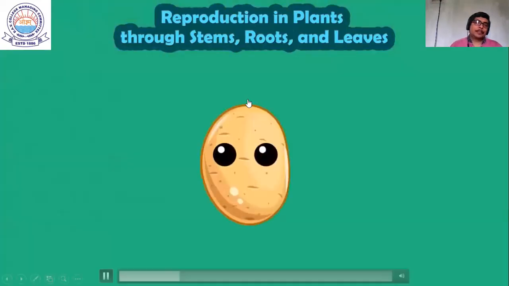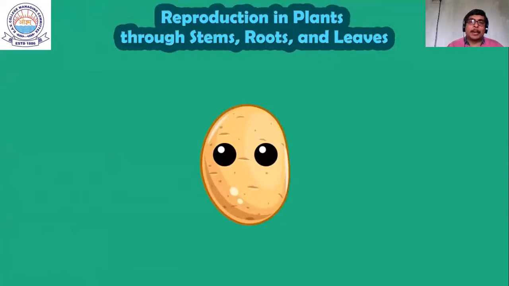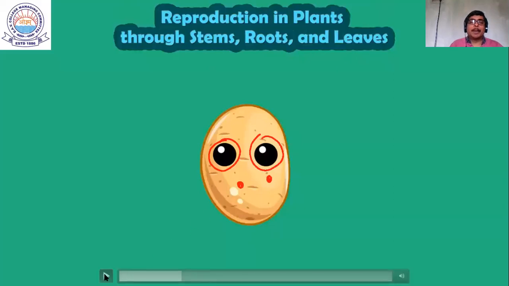Now, before I give any comment on your answers, let's look at this presentation. Have you seen a potato? When you see a potato, you will find this type of eyes in the potato. Potato में ऐसे ऐसे छोटे छोटे छेद होते हैं, ठीक है, ऐसे ऐसे बीच में होते हैं, ठीक है. So when you see the potato, you must be seeing the eyes of the potato.